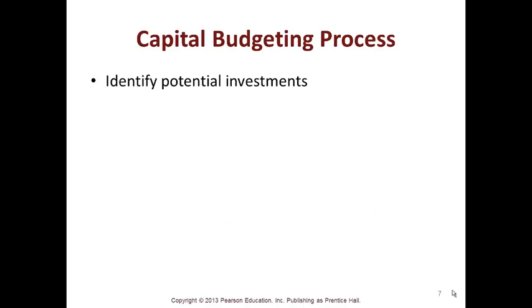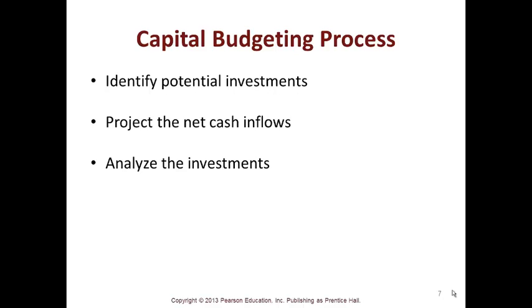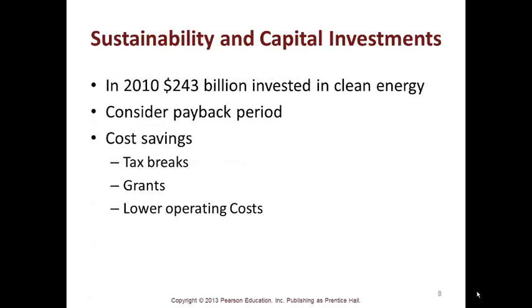The capital budgeting process includes identifying potential investments, projecting the net cash inflows, analyzing the investments, and capital rationing. And when you think about capital budgeting, you really need a 5-year plan or more. It's not something you can look at a year at a time, because a lot of capital projects take many years to start, to plan, to get quotes, to get plans, and then you start them and they take a few years to do, and then they complete. So capital budgeting is a longer term activity. And then there's also post-audit implications.